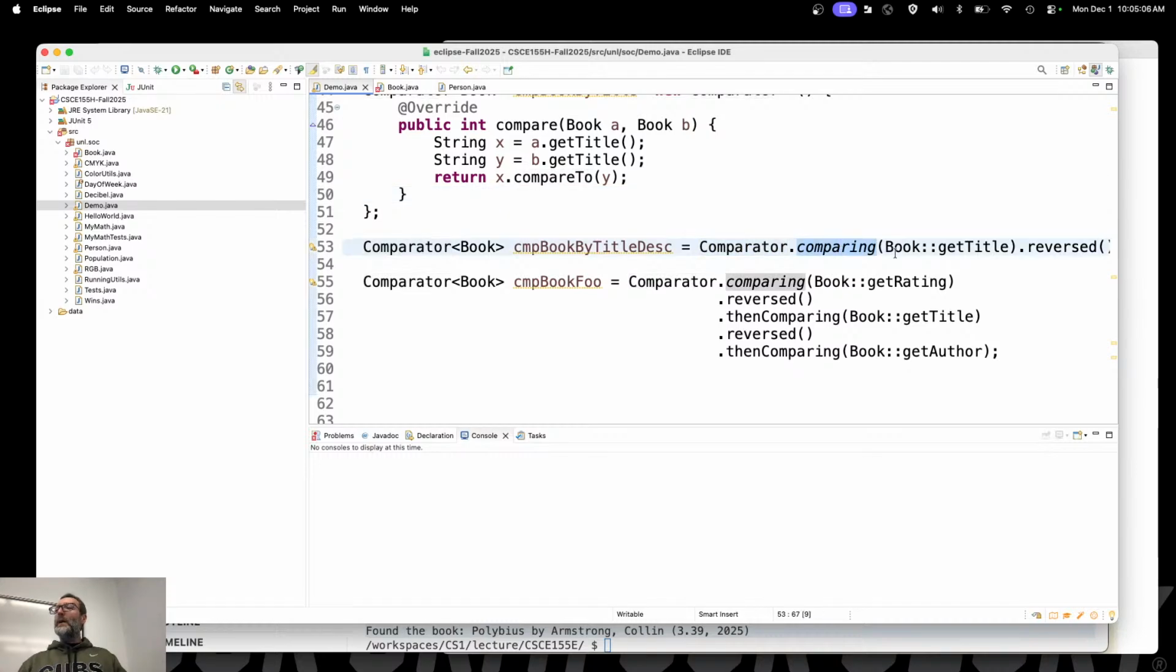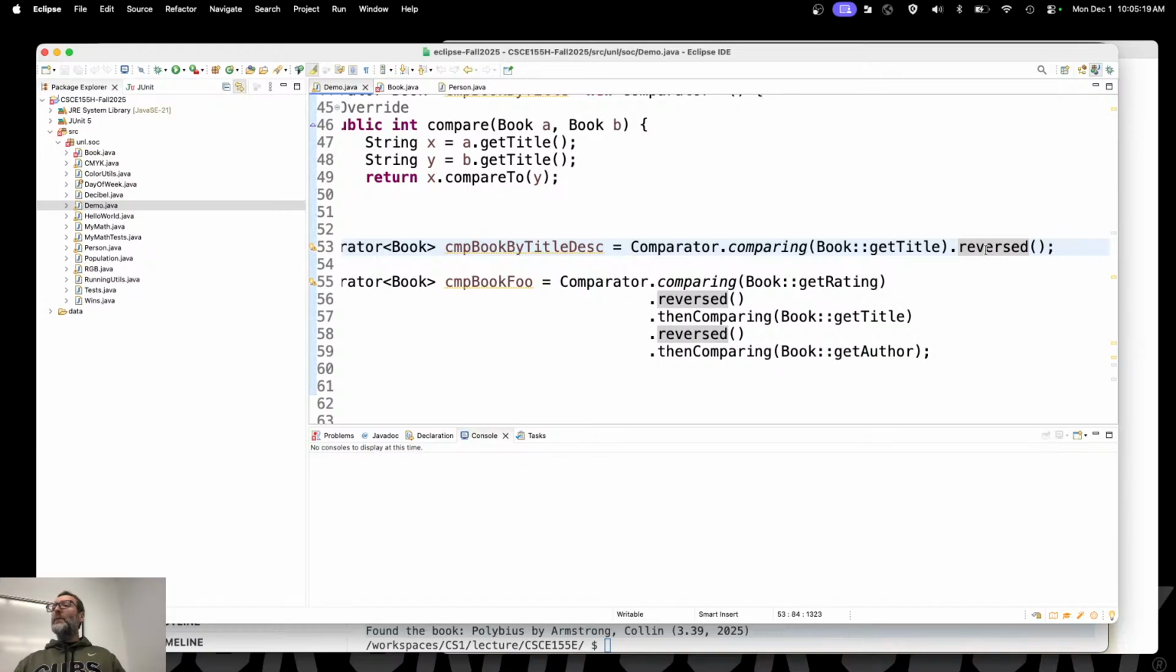Comparator, you can say comparing, and then you can use this syntax right here. This is a colon syntax. This is a method selector operator. The book, if you go ahead and get the title. In other words, compare it by the title. But I want it reversed, so dot reverse.